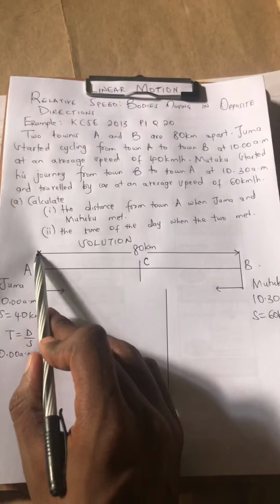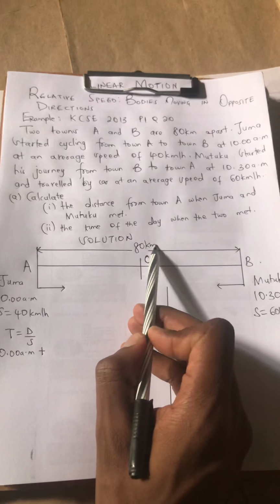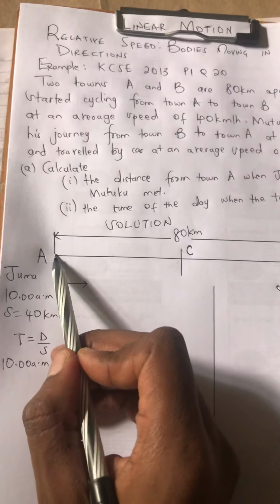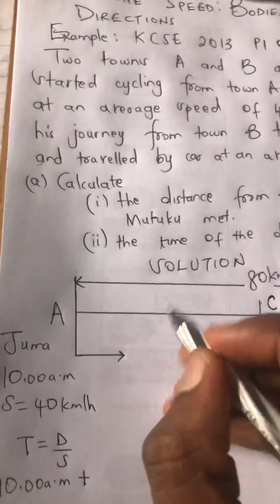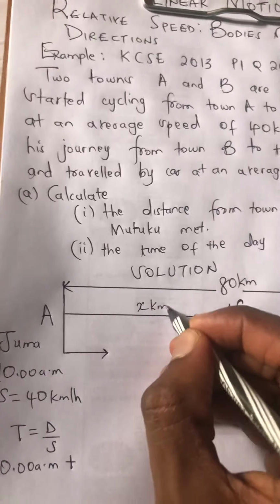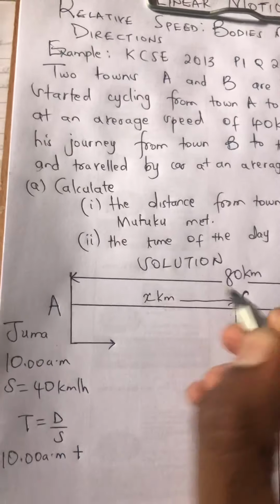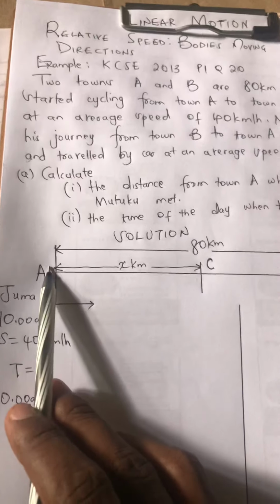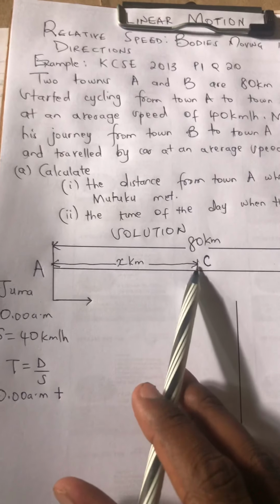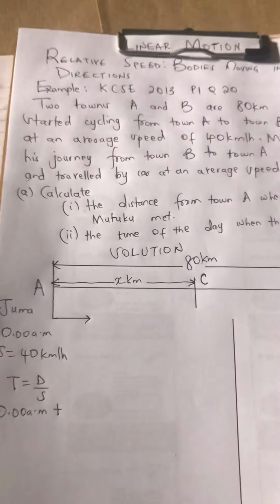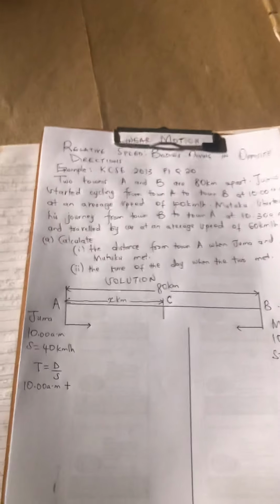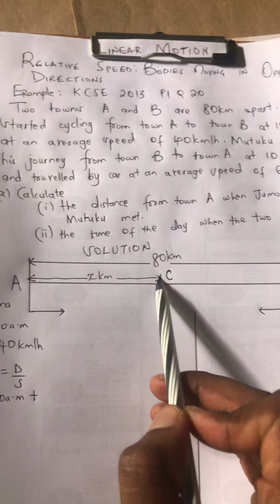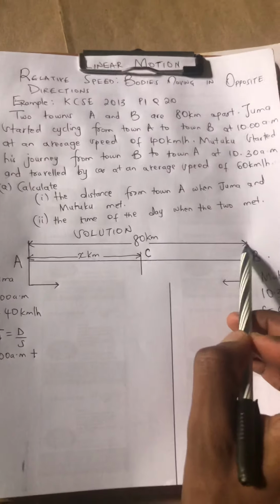Tumesema kutoka point A hadi point B is 80 kilometers. So let's assume, let the distance from point A to point C be x kilometers. Therefore, kama kutoka hapa hadi hapa ni x kilometers, kutoka hapa hadi hapa ni 80.